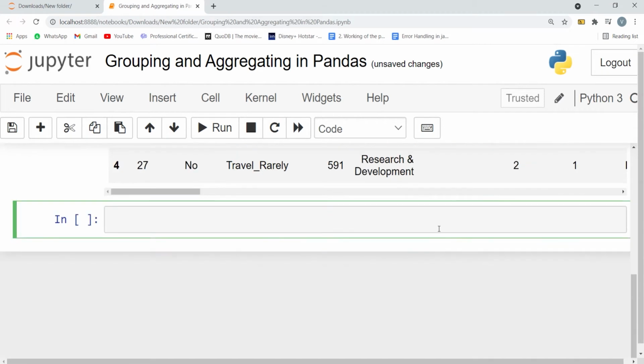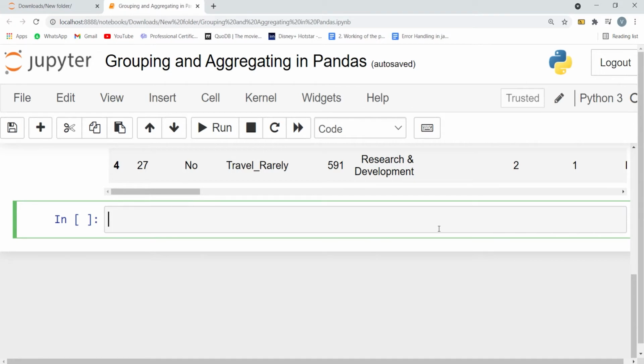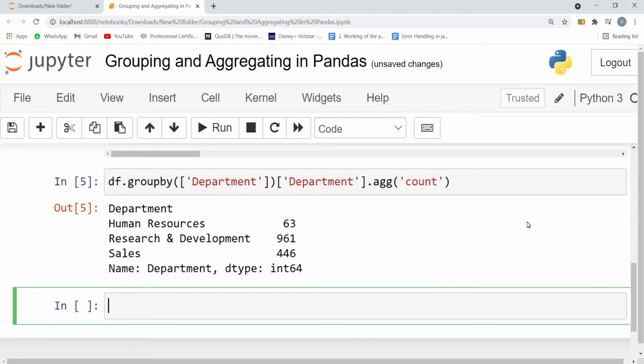Great. Now we'll be using the group by function on this data to analyze it and take out meaningful insights out of it. The first problem is to count the number of employees in each department. This can be done very easily with a group by function. And here's the code to solve this. We group the data by the department column and count the employees in each department using the count aggregation function. Simple. Press Shift and Enter. And hooray! Here we get the output.